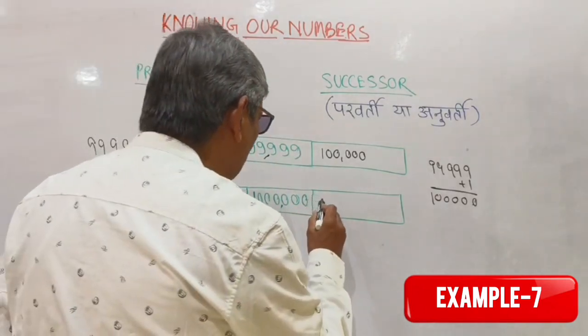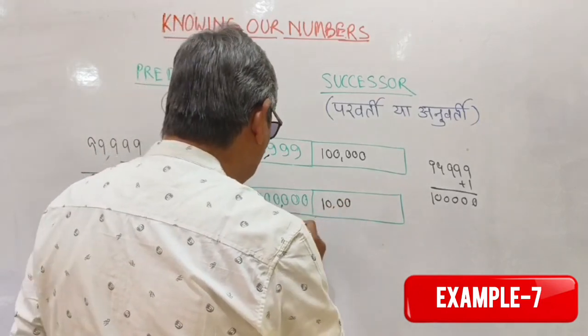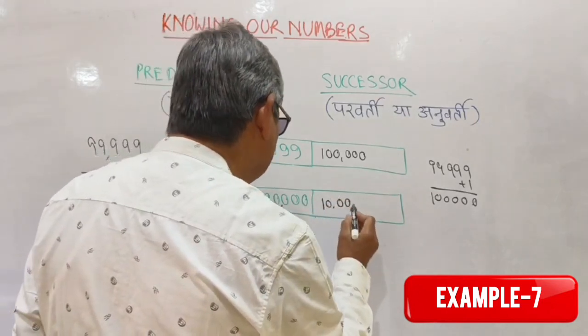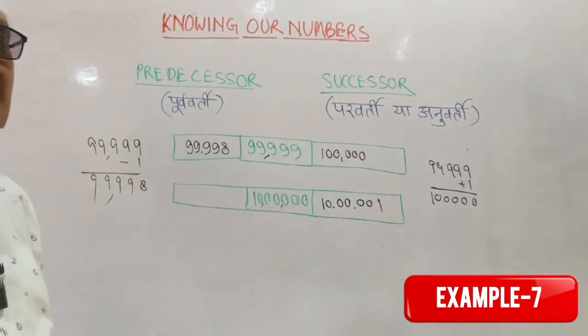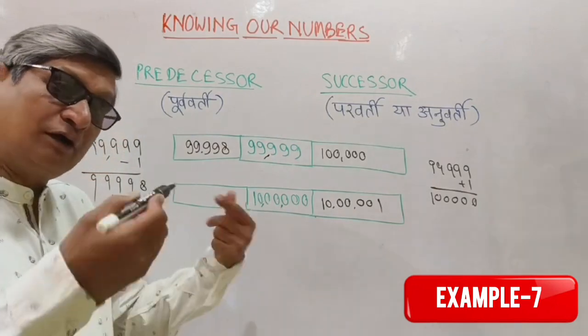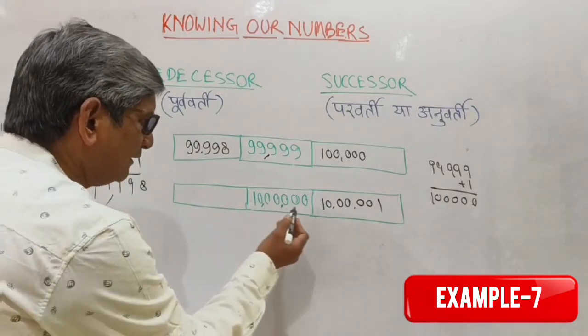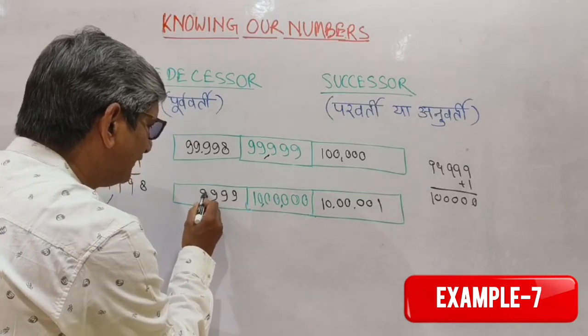Very simple. If you add 1, then you will have 0, 0, 0, 0, 0, 1. You have just simply added 1. But in case you are going to get its predecessor, what you will write? You subtract 1. If you subtract 1, then 9, 9, 9, 9, 9.